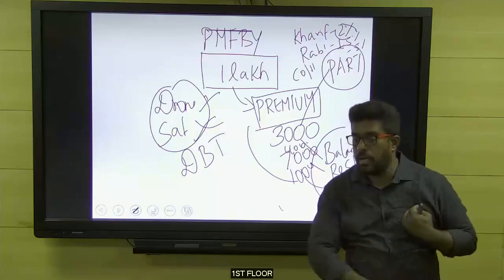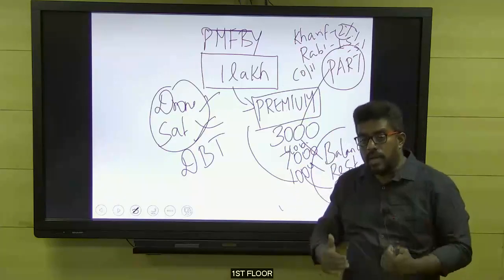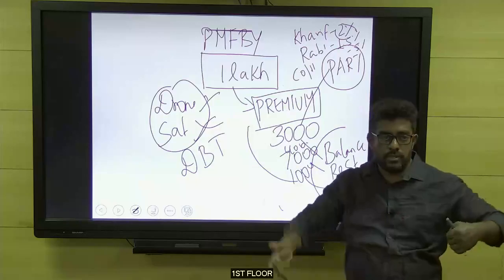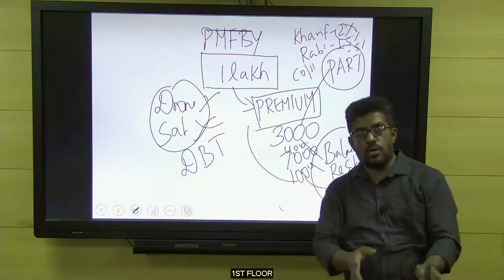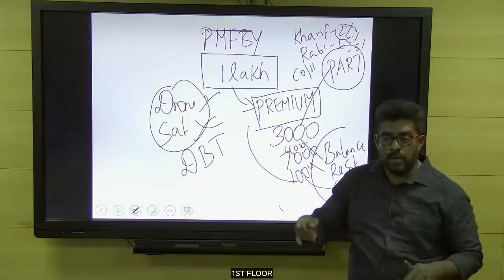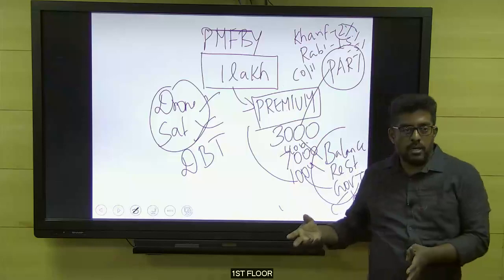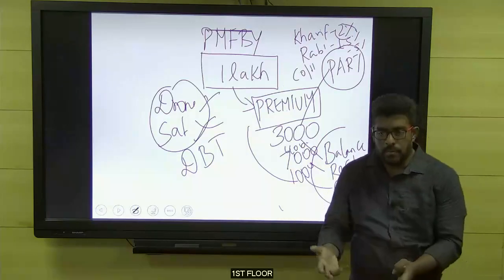What is the loss? I'm not able to sow because of weather failure, so I have lost the income which I was about to receive. In economics, we say opportunity cost. In this angle, I have lost some opportunity. So this loss is also covered under the Pradhan Mantri Fasal Bima Yojana. Other insurance schemes don't provide pre-sowing loss cover. They only cover when the crop is there, but here nothing is there.